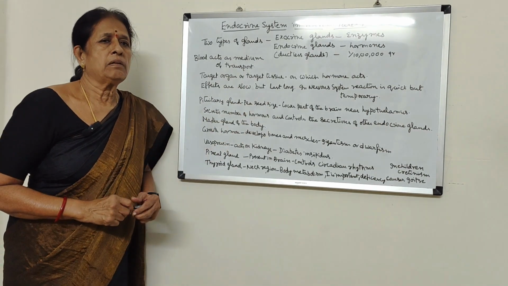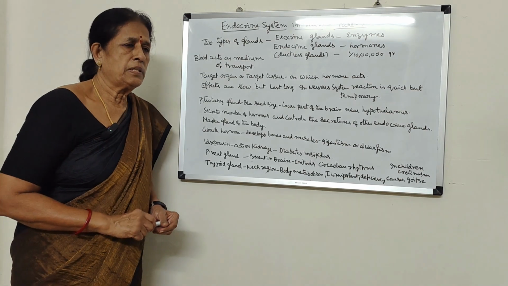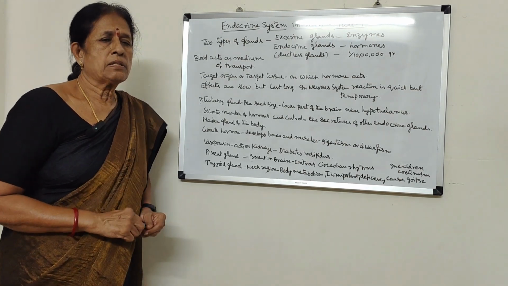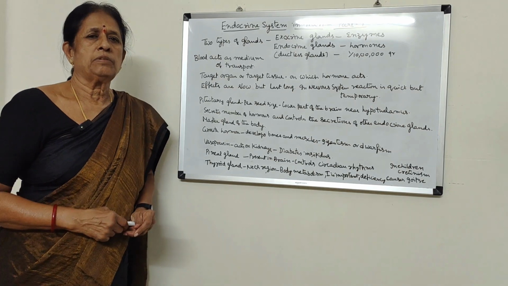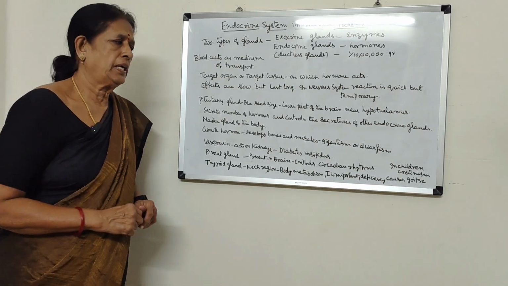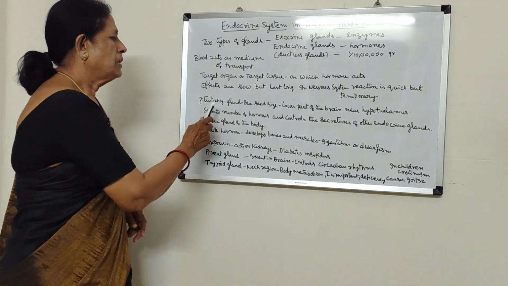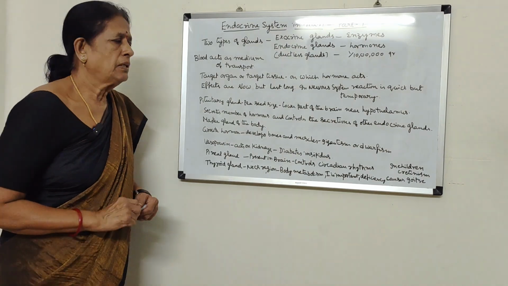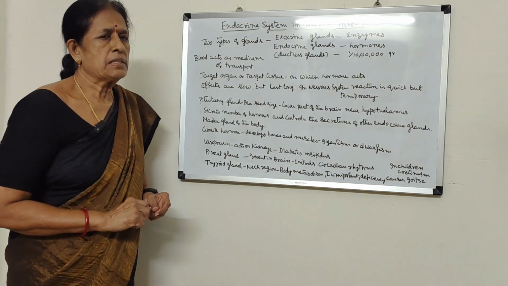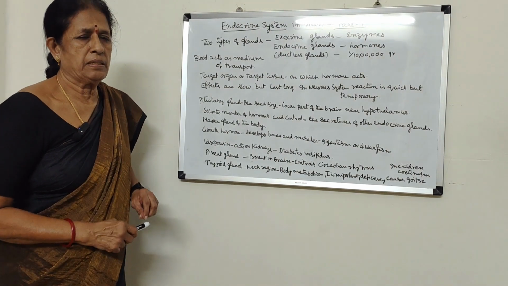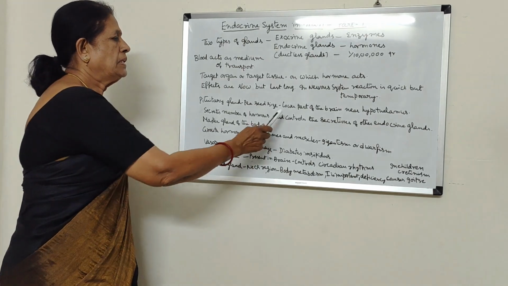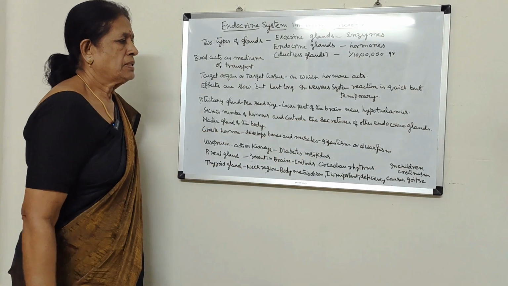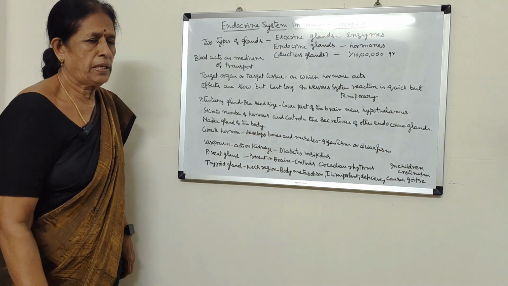Different endocrine glands are present in the human body, and let us come to know about them in detail. First, the pituitary gland. The pituitary gland is very small, the size of a pea seed, and it is present near the hypothalamus in the lower part of the brain.